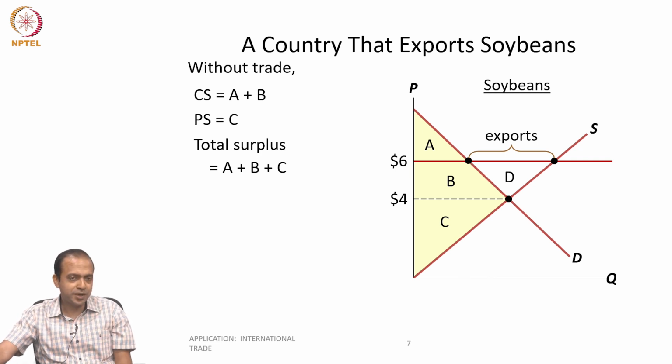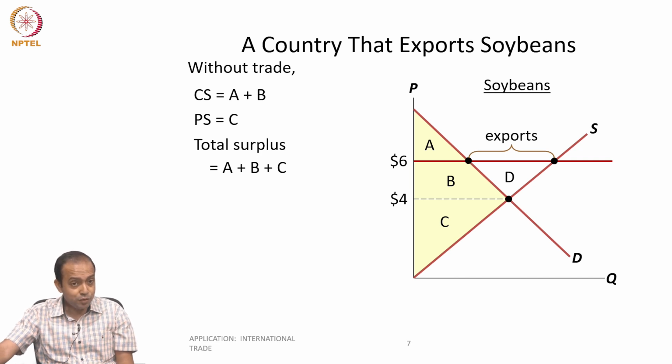Now what will happen when the price goes to $6? When free trade is introduced, the price of soybean has increased from 4 to 6. Producers are getting a larger market.